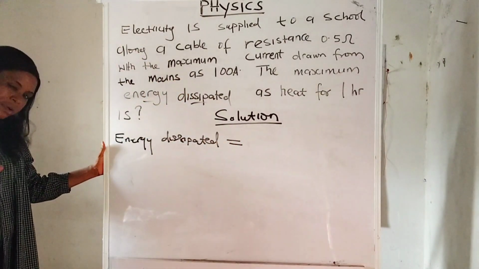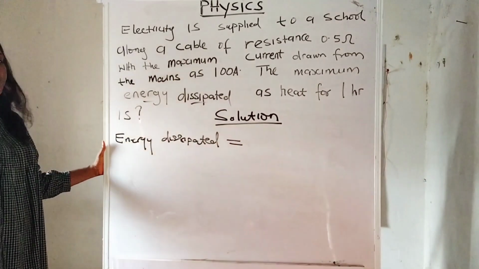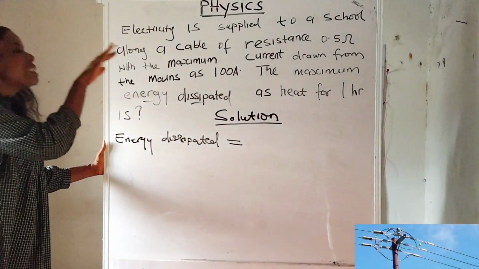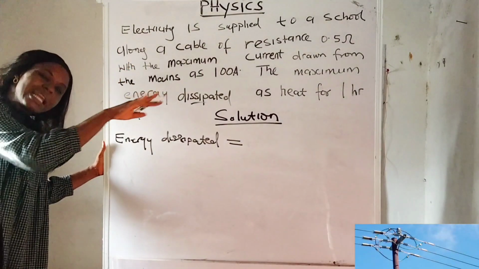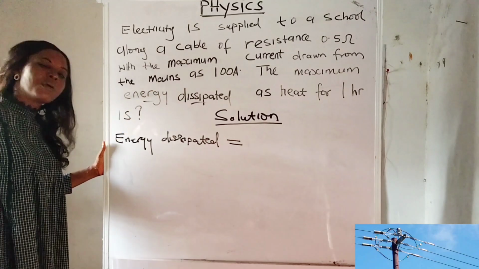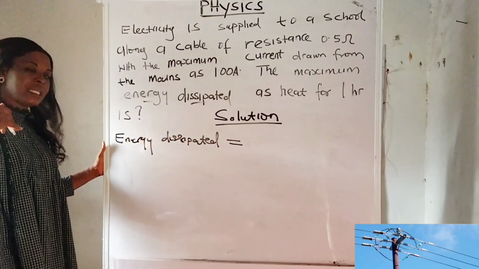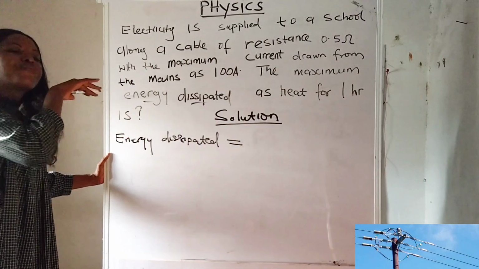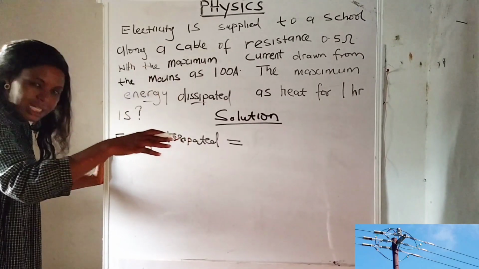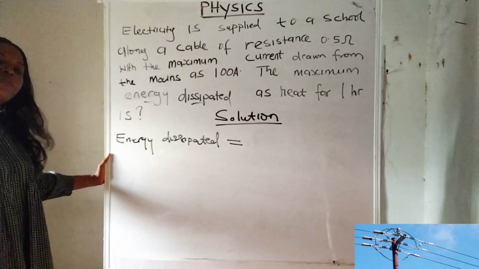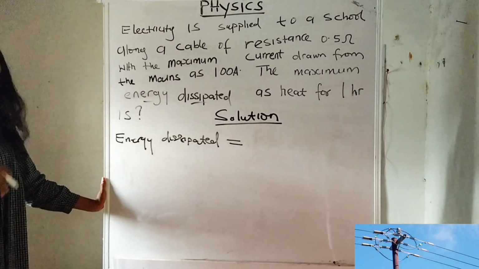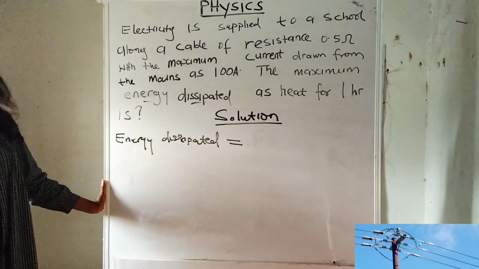I would like us also to know that the cause of this energy dissipated, or the reason for this wasted energy, is that the material component of this cable resists the current from flowing freely. Yes, the material component of the cable offers resistance to the easy flow of the current, thereby assimilating some of the current to themselves, taking some current to themselves and wasting it on the surrounding as heat.